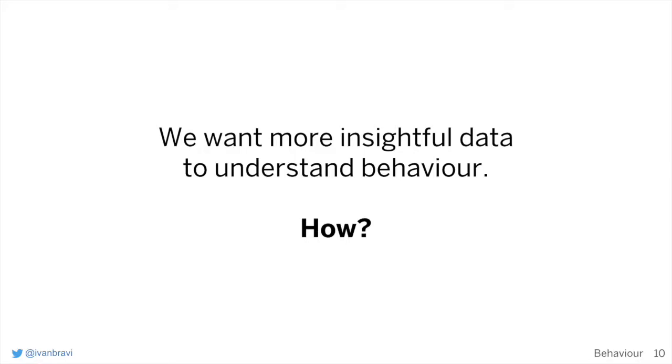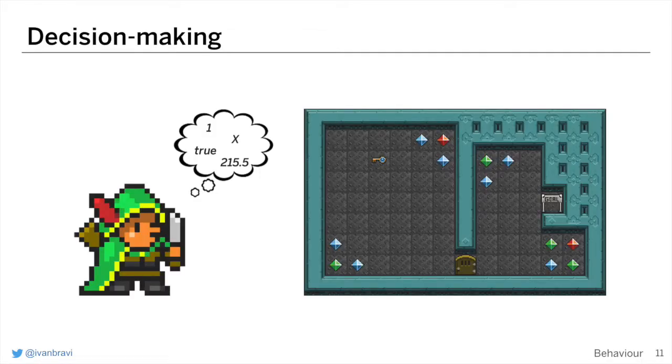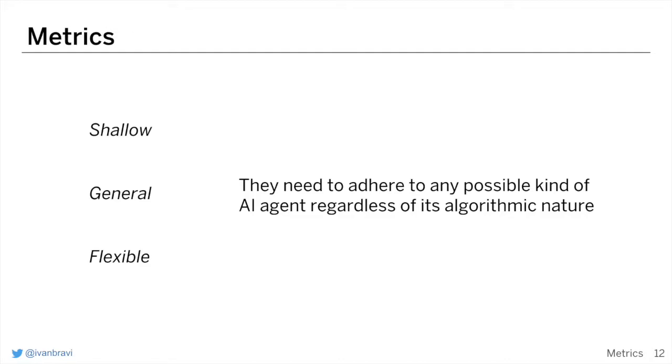However, we need some data that can represent decision making. An AI can expose different kinds of data or measurements. We need some guidelines to extract this data and put it into metrics. So we decided to define three main principles.